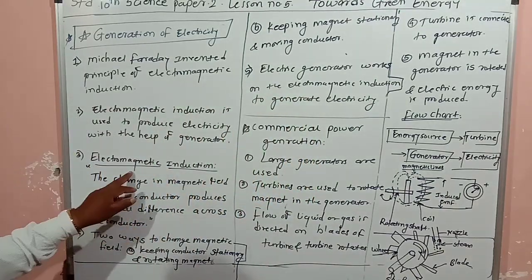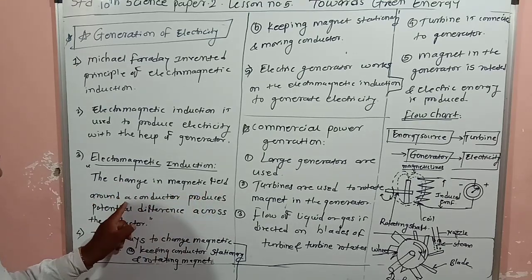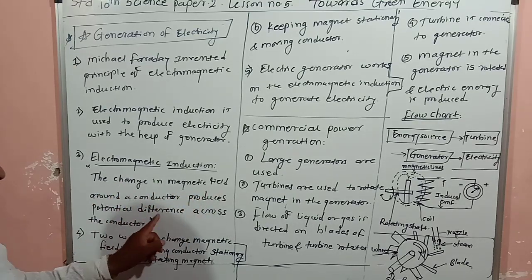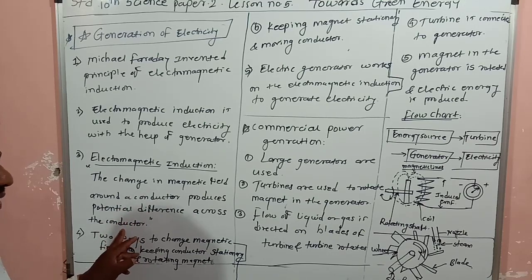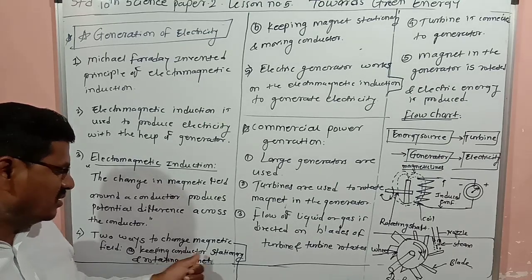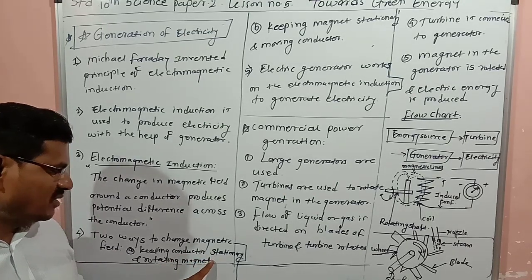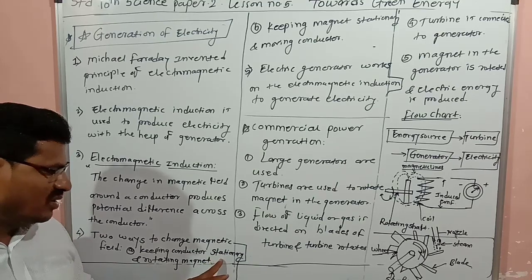So what is electromagnetic induction? The change in magnetic field around a conductor produces a potential difference across the conductor, and there are two ways to change the magnetic field. One is keeping the conductor stationary and rotating the magnet.